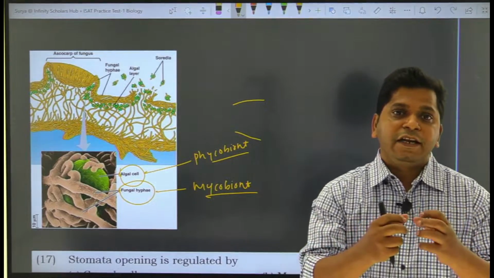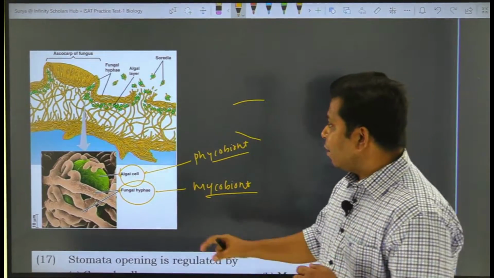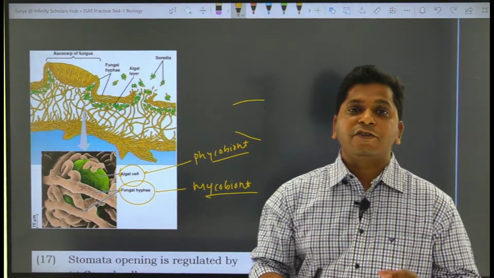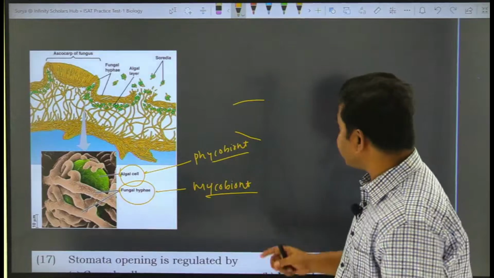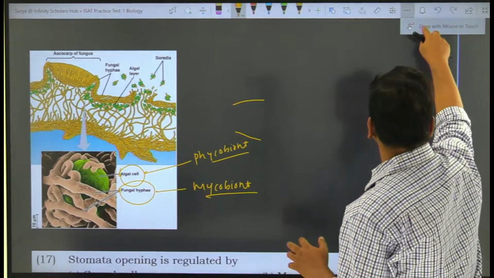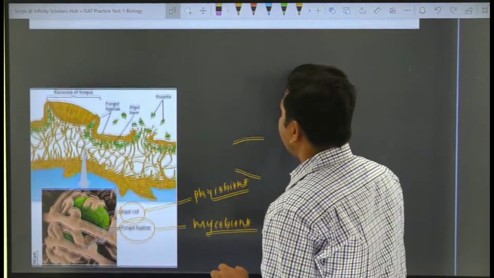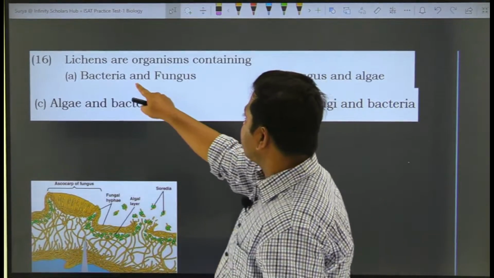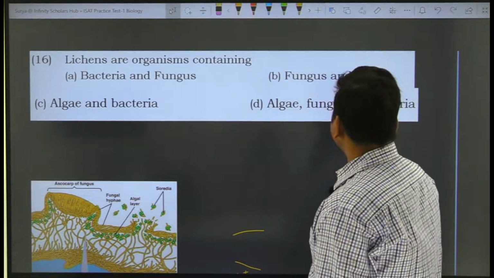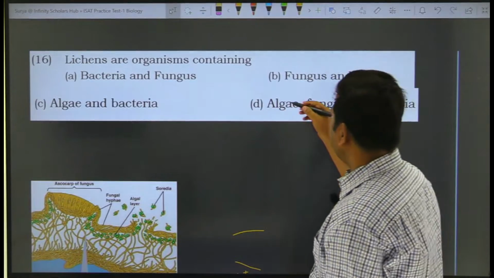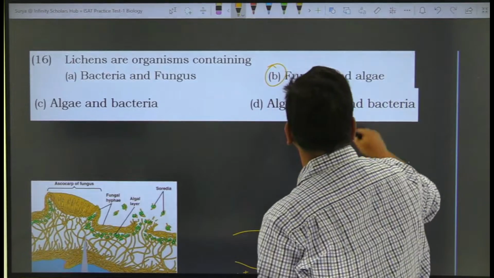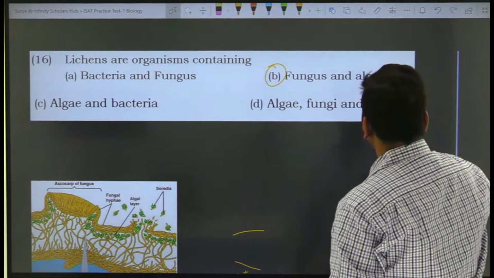So they live together happily, and that kind of relationship is called a mutualistic or symbiotic relationship, and this phenomenon is called symbiosis because they are living together through a mutual association. So the options given here: bacteria and fungus, no. Fungus and algae, yes, this option is going to be the correct option. Let us look at the next question.